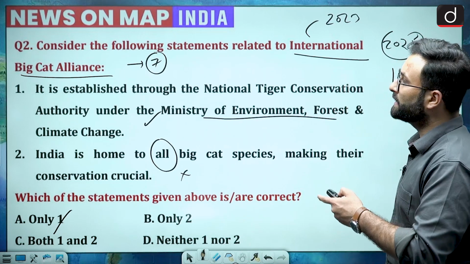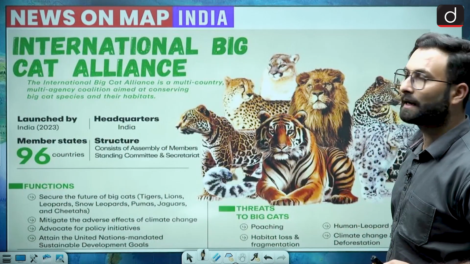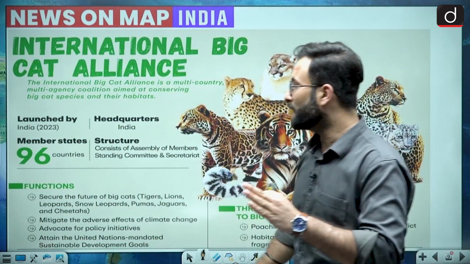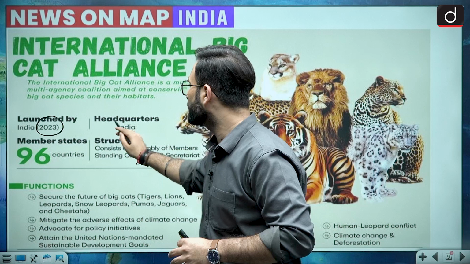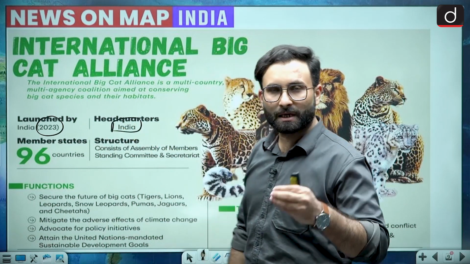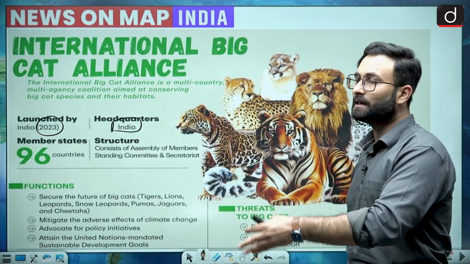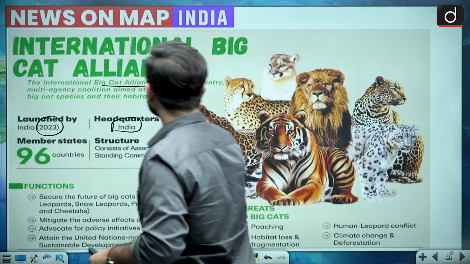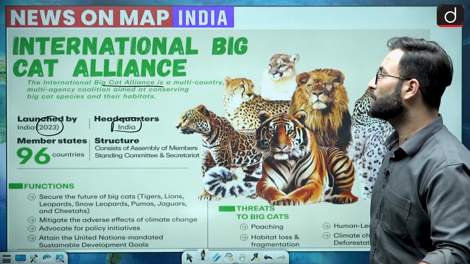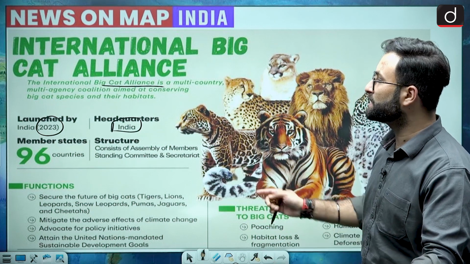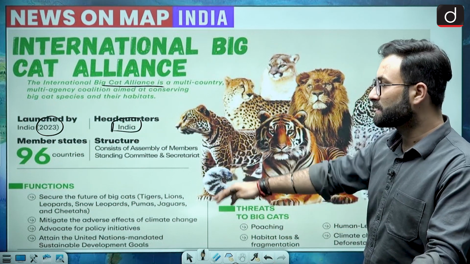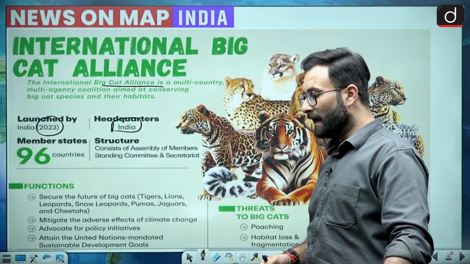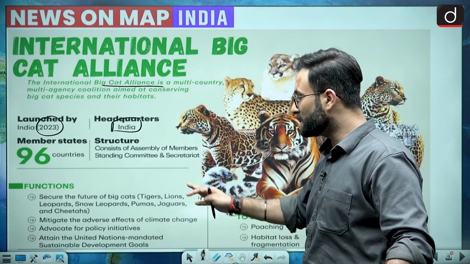Okay, now let's see the International Big Cat Alliance. Now there are 7 big cats which has been included over here, and it has been launched by India in 2023, and headquarter is located in India, and it became a legal entity in 2025 recently, and that is why it has been in the news. It is a multi-country, multi-agency coalition aimed at conserving the big cat species and their habitat. Functions, you can see they are basically talking about the conservation of the big cats and their habitat over here, and policy initiatives etc, that is there.